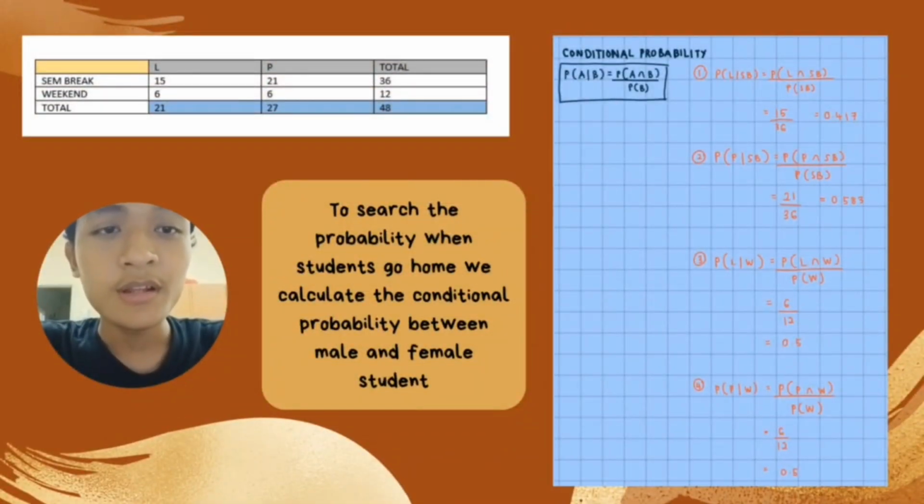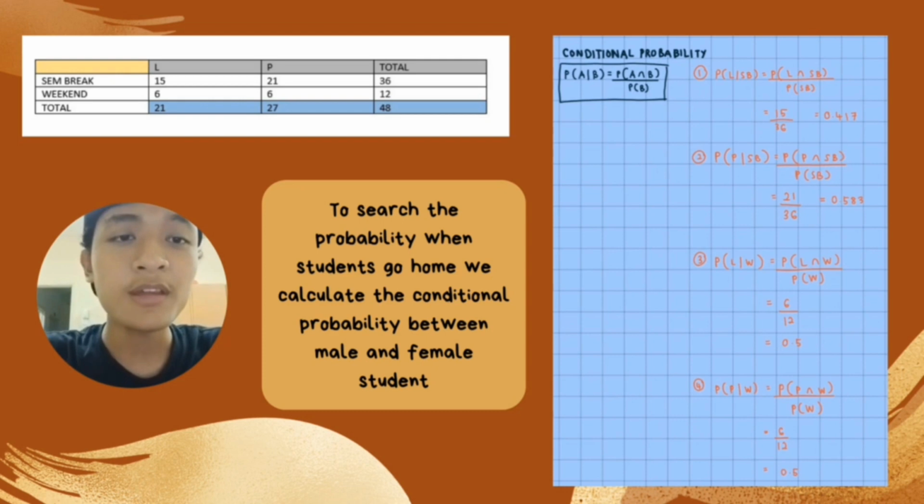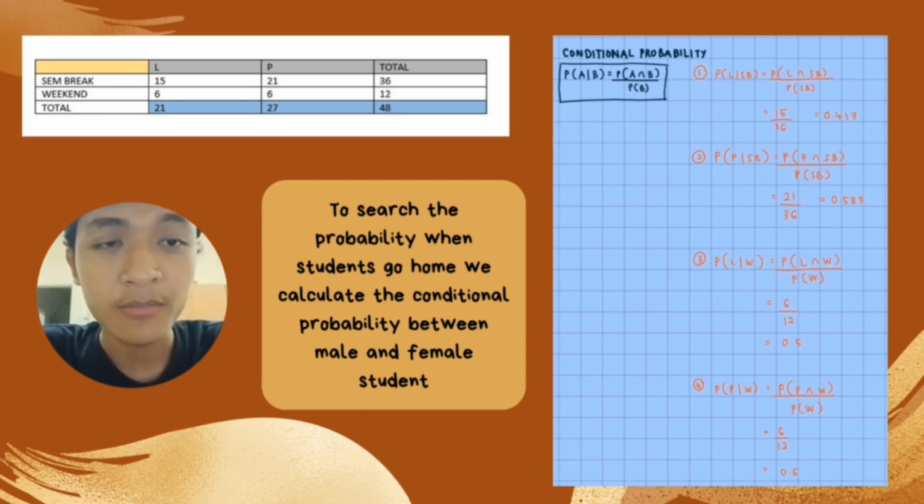So the total males that go back home every sem break is 15, and the total females is 21. So the total males and females that go back home every sem break is 36. And for weekends, about 6 students, male and female, go back home every weekend. So we have 12 students. And male is 21, and female is 27. And the total overall is 48.